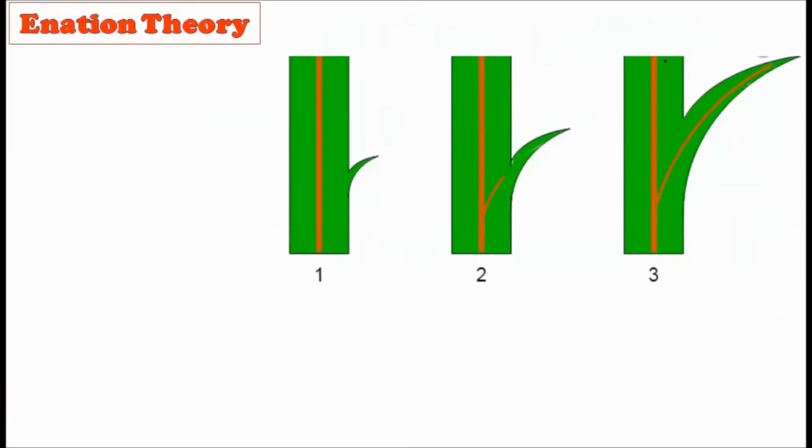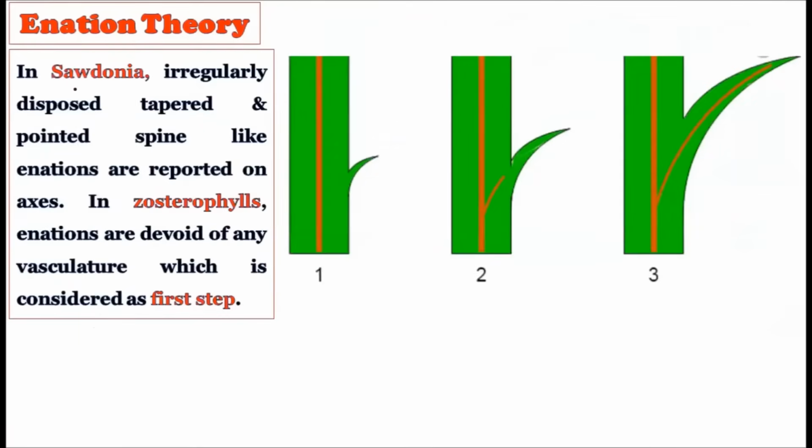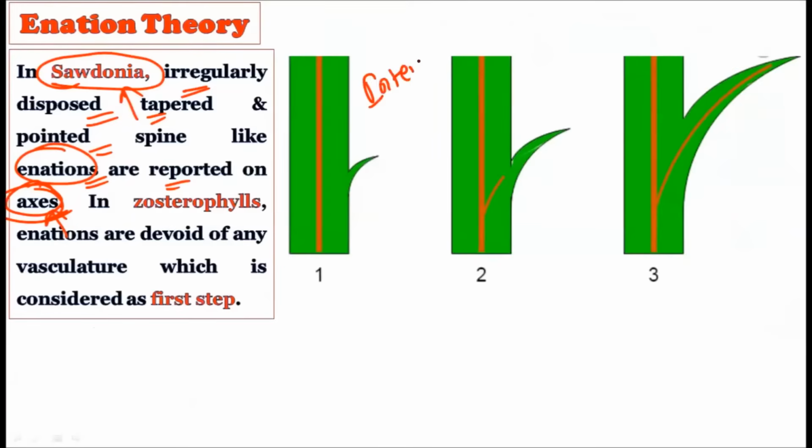Okay, now see in Psilophyton, this is the plant that belongs to pteridophytes. It has irregularly disposed, tapered, and pointed spine-like enations on the axis. So in this plant, you will find on its axis the presence of enations. All these are intermediate forms, whatever the intermediate forms are there. Why are we calling them intermediate